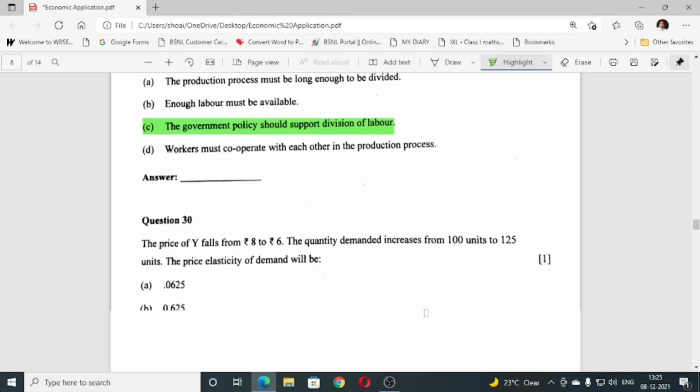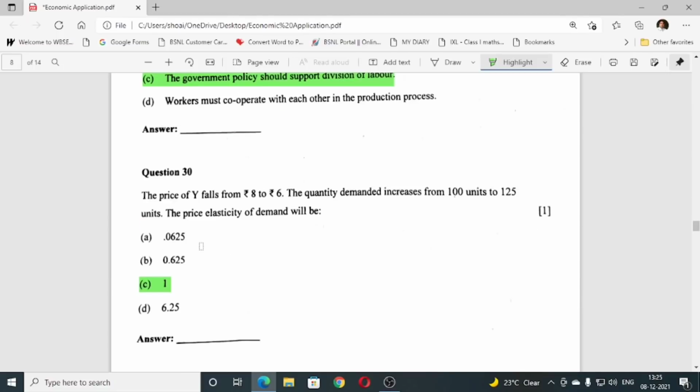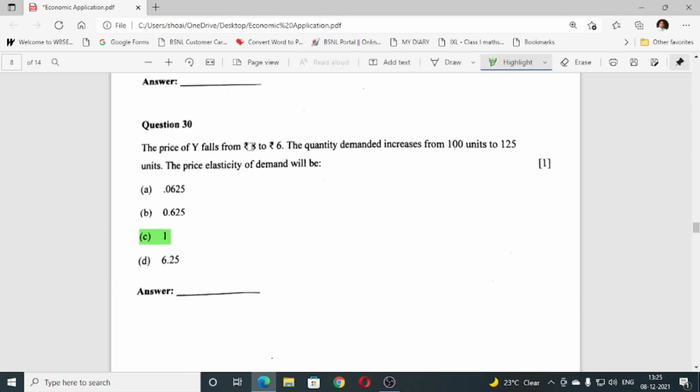Then question number 30. You can read, the price of Y falls from 8 rupees to 6 rupees. The quantity demanded increases from 100 unit to 125 unit. The price elasticity of demand will be C. That is 1.